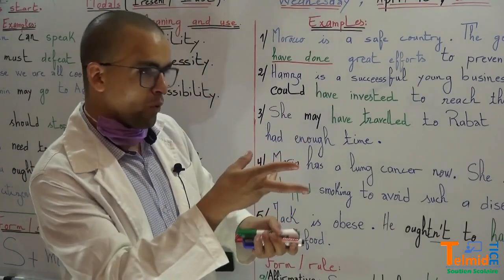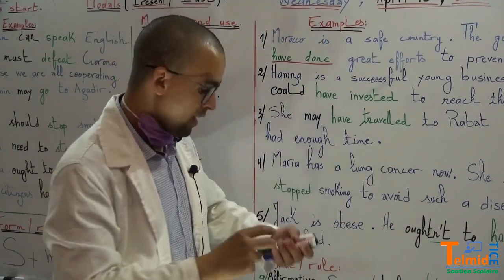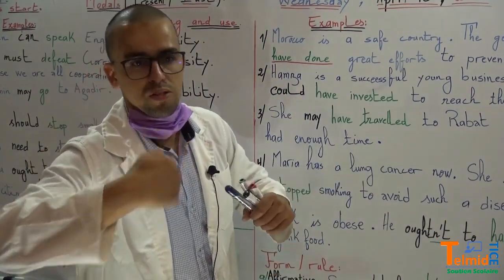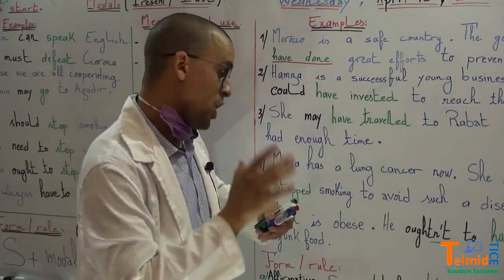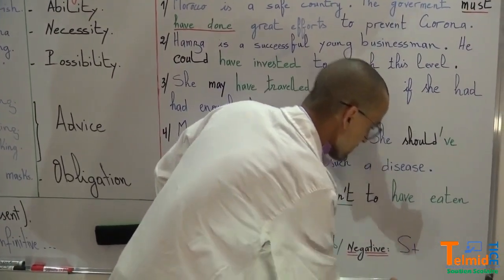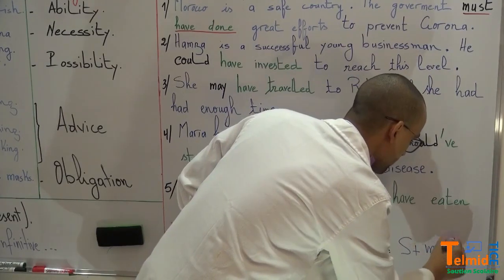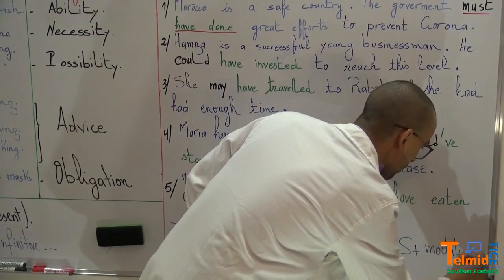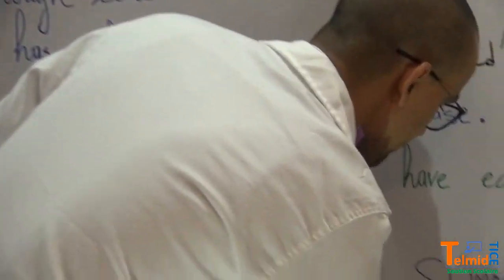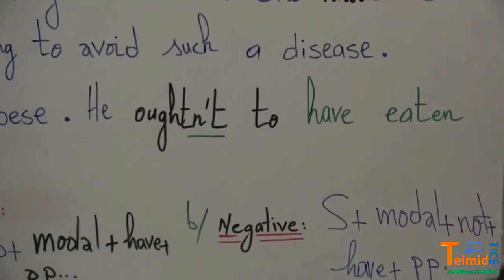And here, of course, when we add not, the meaning changes. Also, we have dozens of meanings, a lot of meanings when it comes to modals. So we have here subject plus modal plus not plus have plus past participle.